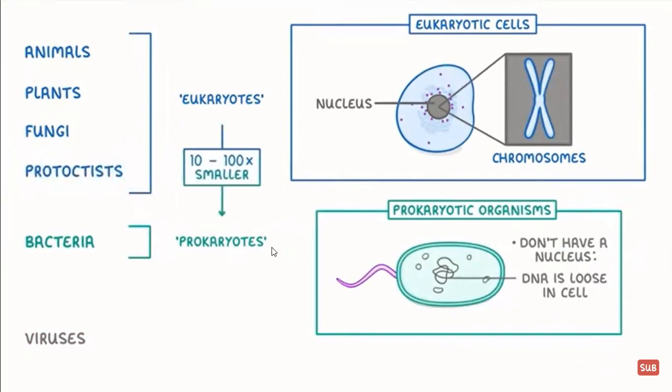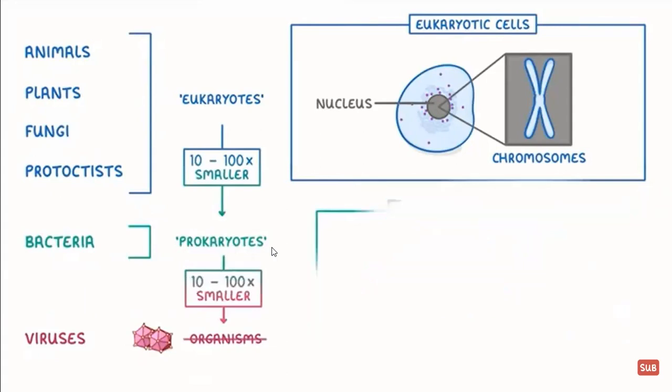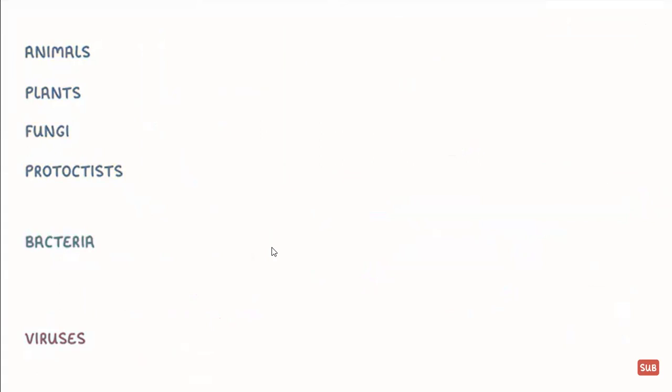On the other hand, bacteria are classed as prokaryotes, so we sometimes call them prokaryotic organisms, and they don't have a nucleus. Their DNA is just loose in a cell. They're also between 10 and 100 times smaller than eukaryotic cells. And remember, viruses don't count as organisms, so they don't get classed as eukaryotic or prokaryotic. But for perspective, they're another 10 to 100 times smaller than prokaryotic cells. So let's now run through all of these groups one by one, starting with animals.